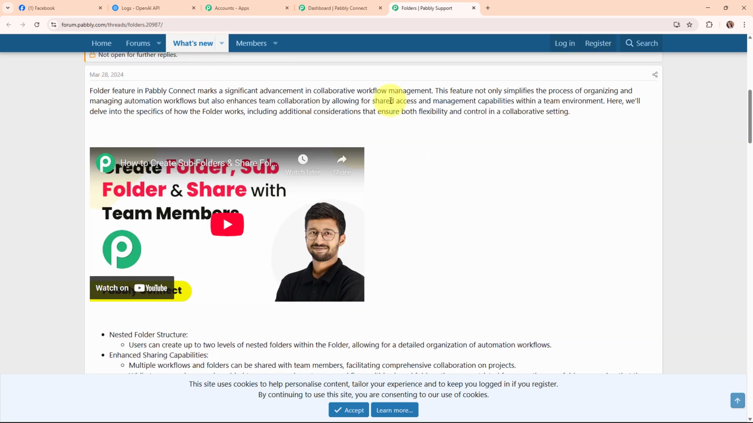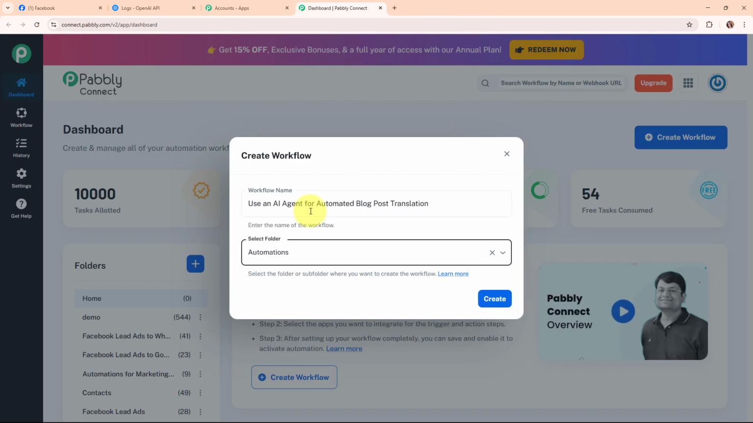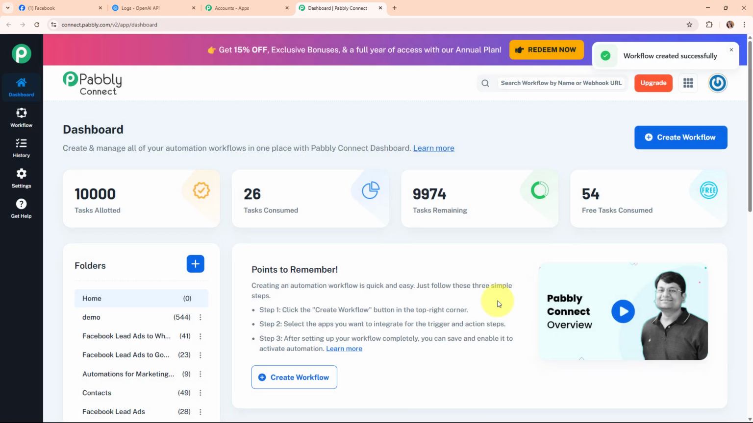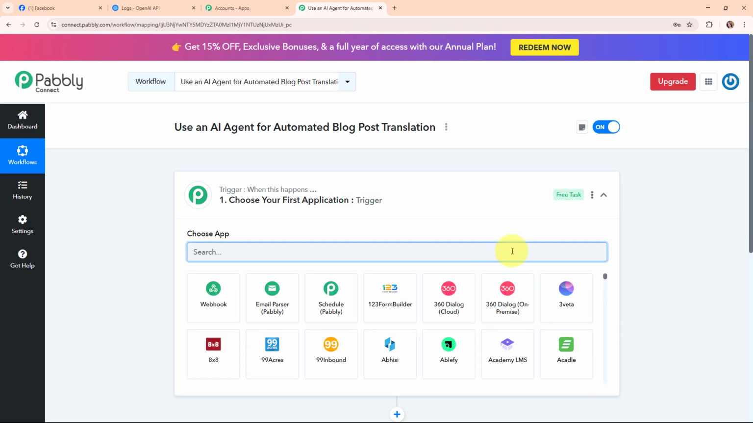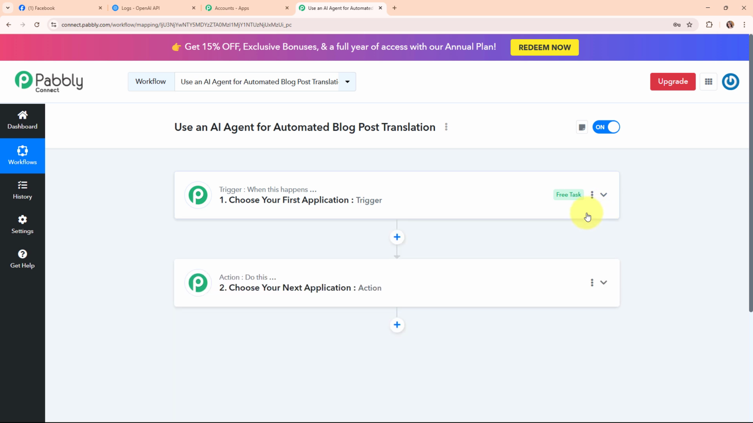Alright, so moving back to my Pabbly's dashboard, and here to create a new workflow I'm going to click on this create button given over here. Now here in this workflow window you can see we have successfully created a workflow, and here on my screen you can see the two most important principles of an automation process, that are trigger and action. A trigger says when this happens and action says do this. That means action is a response towards a trigger. Your automation can have a single trigger but multiple action steps.